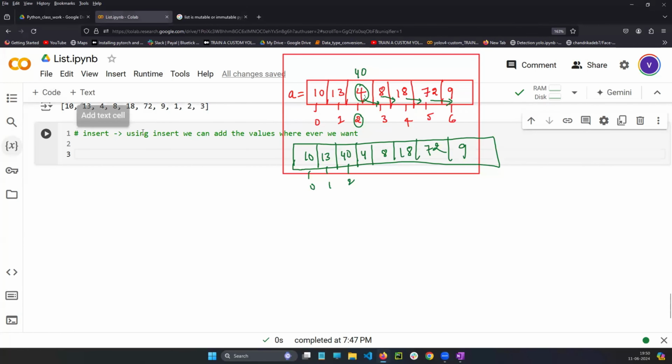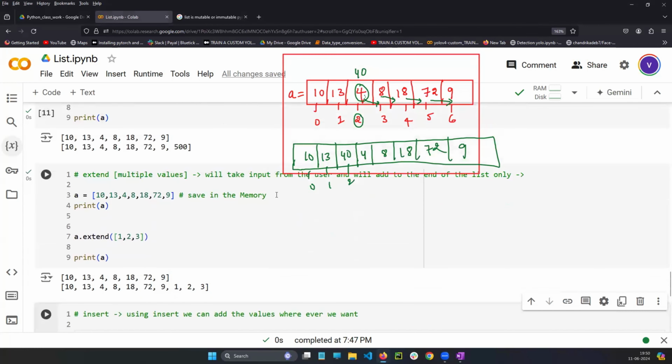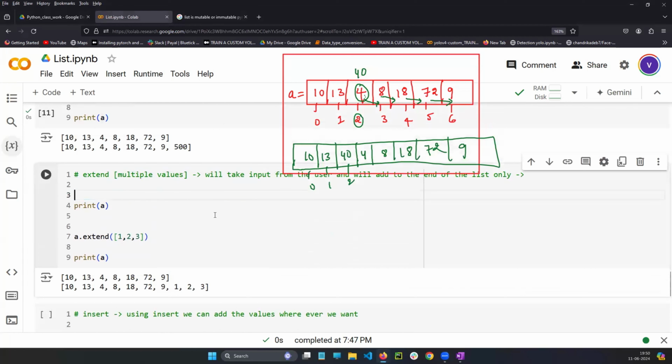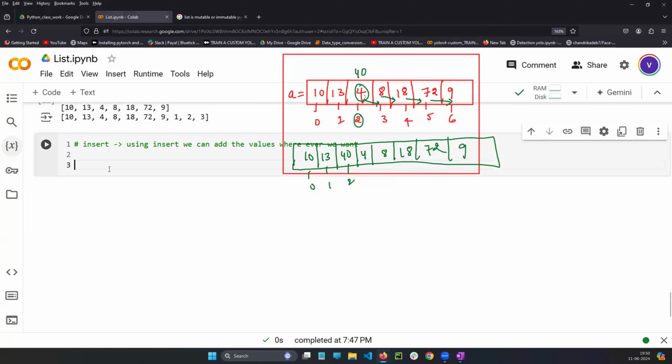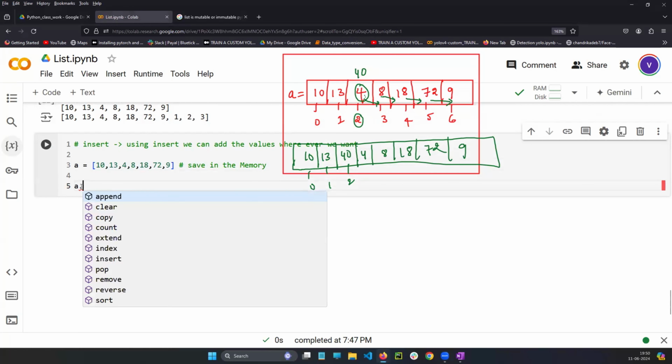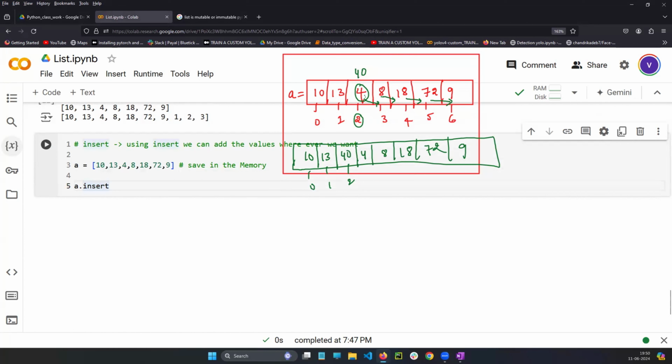For example, I am taking the same example. Any example you can take; you need to understand the concept. Any values you take doesn't matter, the concept is the same. So see, A is a variable holding a list. In the list concept, if you put a dot, I will have the insert function.